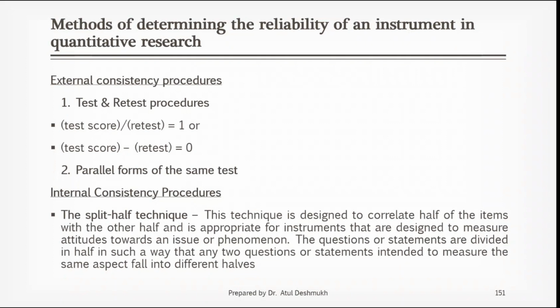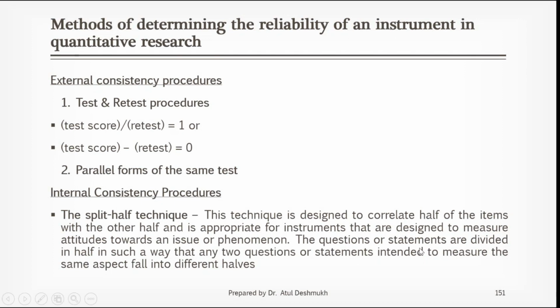The split half technique is designed to correlate half of the items, meaning statements, with the other half, and is appropriate for instruments that are designed to measure attitude towards an issue or phenomena. So now, which attitude are we measuring? Attitude towards teaching, the attitude of a lecturer in terms of delivering research methodology lectures. When you want to measure such kind of attitude, the split half technique is a very good technique.